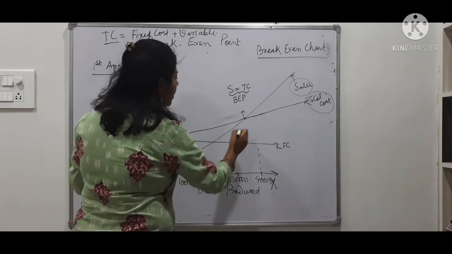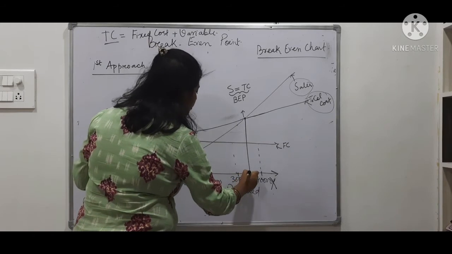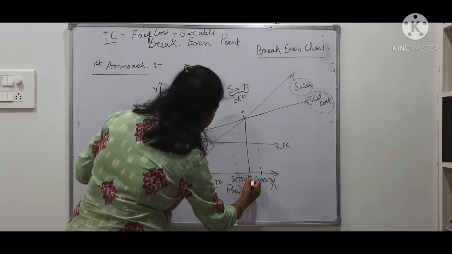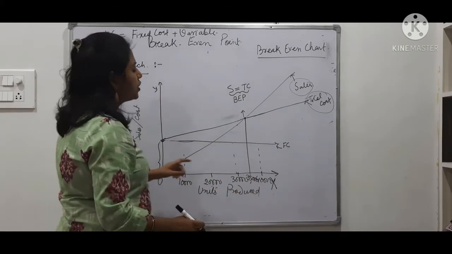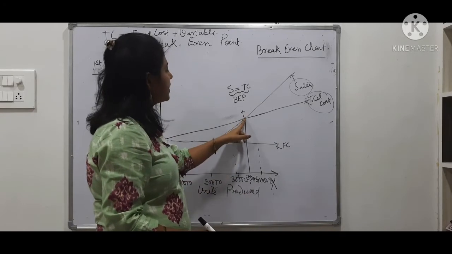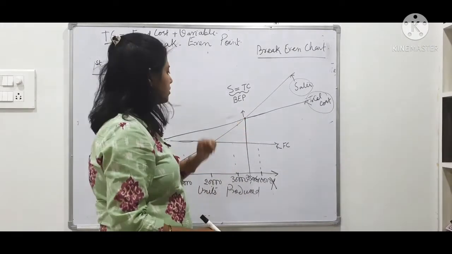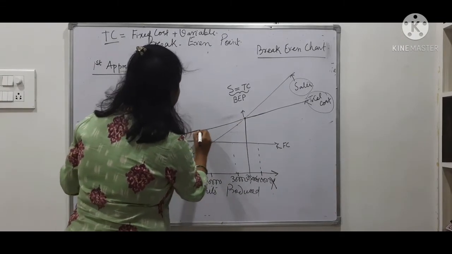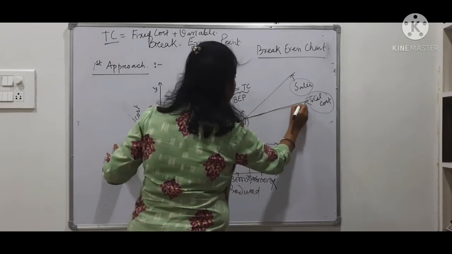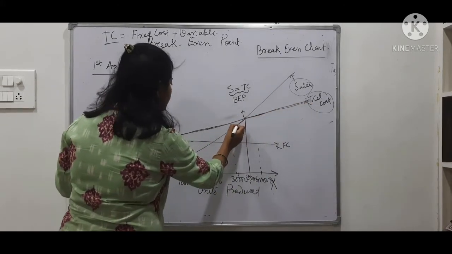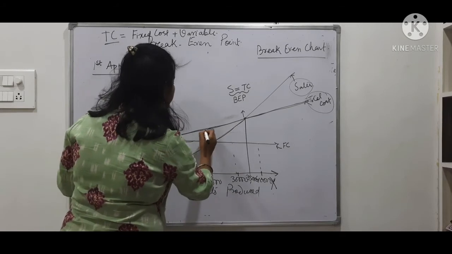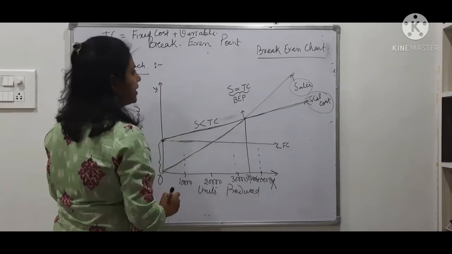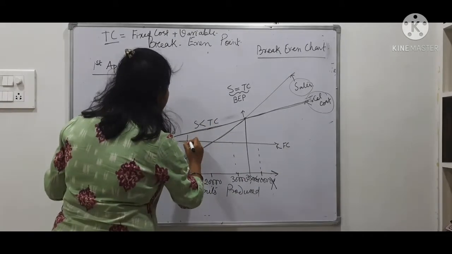Now suppose this is the point, maybe 35,000. If you produce this much, then your sales will be exactly equal to your total cost. Below this point, you see which line is above. This line is above. Which line is this? This is the total cost. And which line is below? Sales is below. Below this point, you will find your sales is less than the total cost. Since your sales is less than your total cost, this is your loss area.